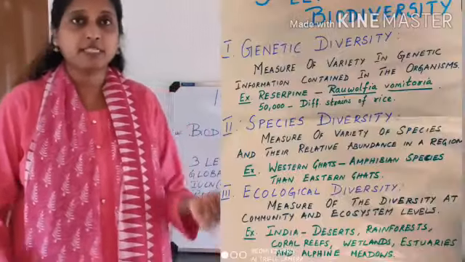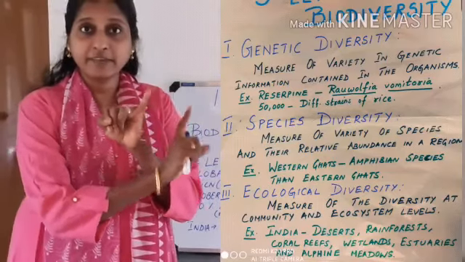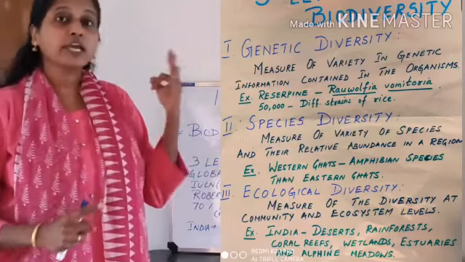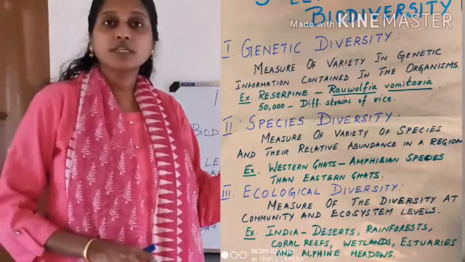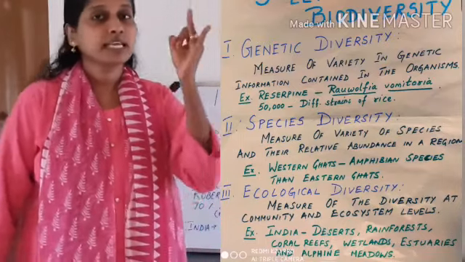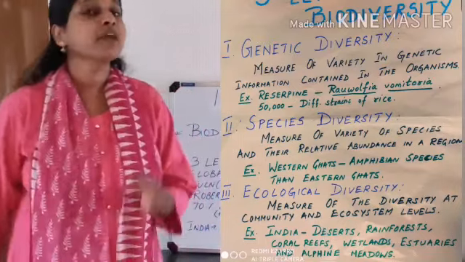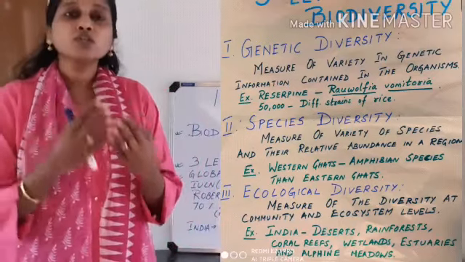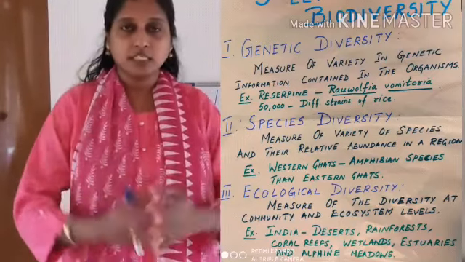So what are the 3 levels? The first one is the genetic level. The second one is your species level. And the third one is your ecological level. So the first one is genetic diversity, the second one is species diversity, and the third one is ecological diversity.